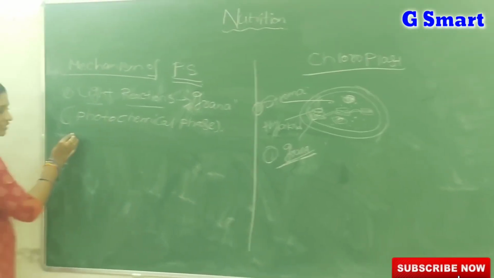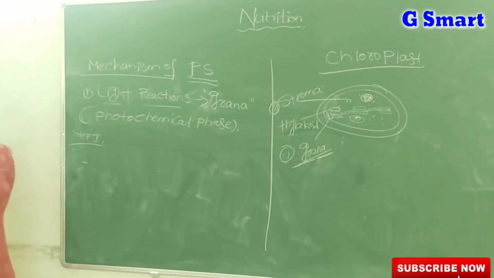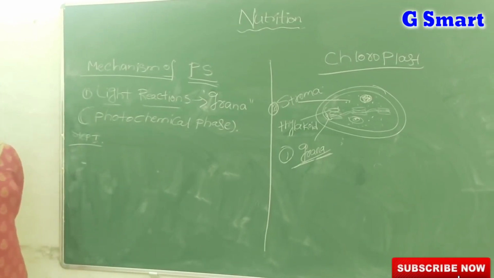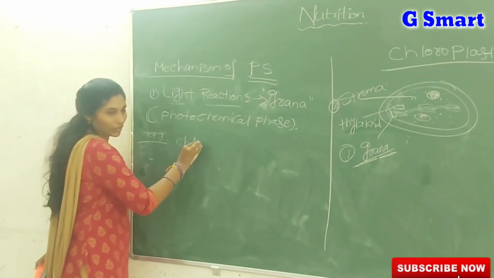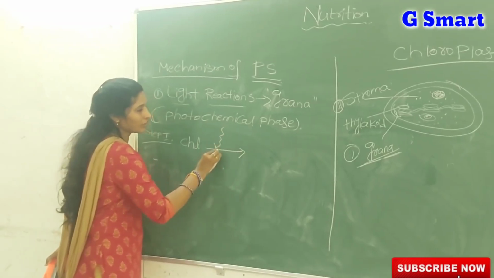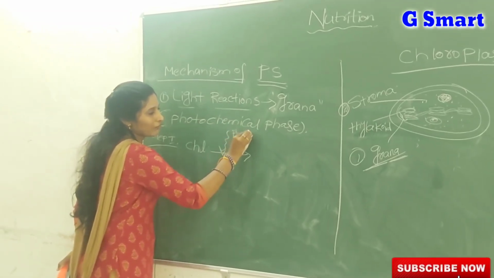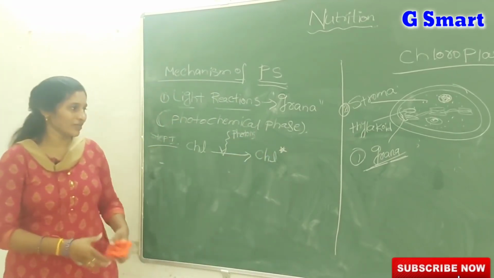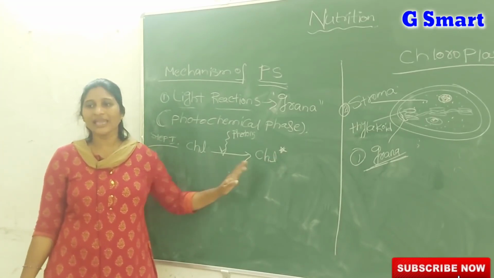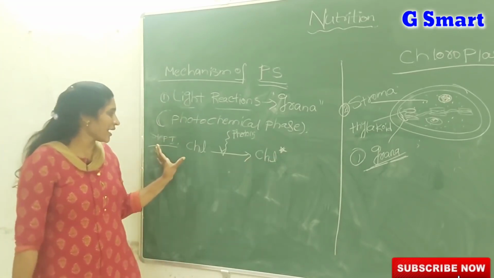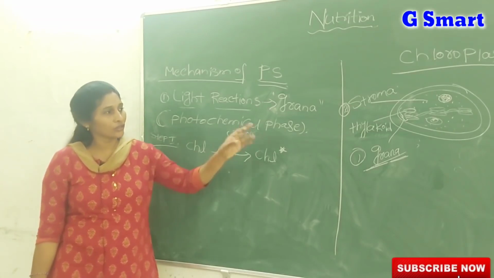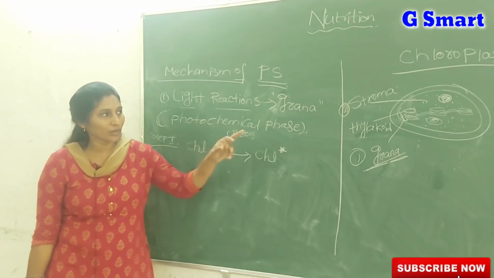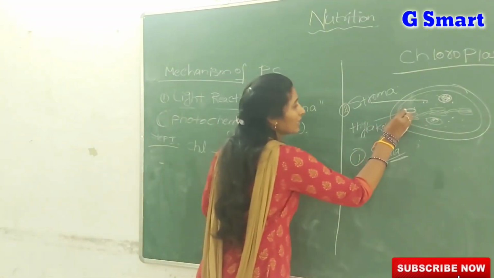Light reaction mainly includes 3 steps. What actually takes place, we discuss briefly. In step 1, the chlorophyll molecule, by absorbing the photons of light energy, becomes activated. Here I gave a star symbol, which generally represents activated chlorophyll. This chlorophyll molecule and the remaining photosynthetic pigments are located on the membranes of thylakoids.